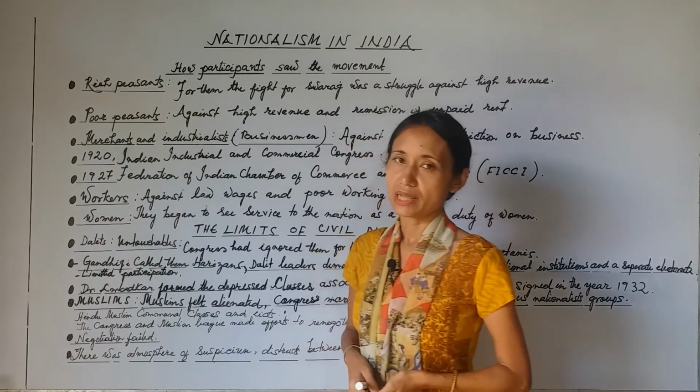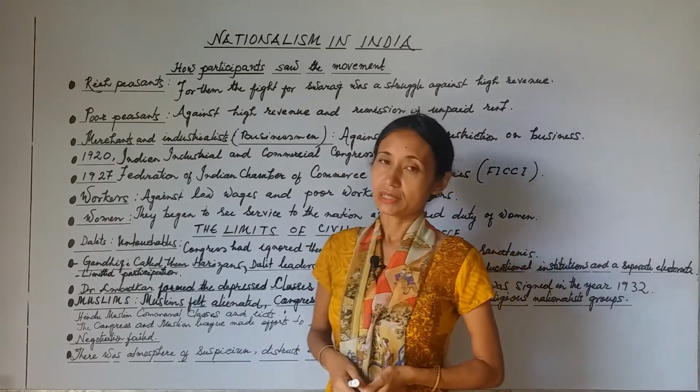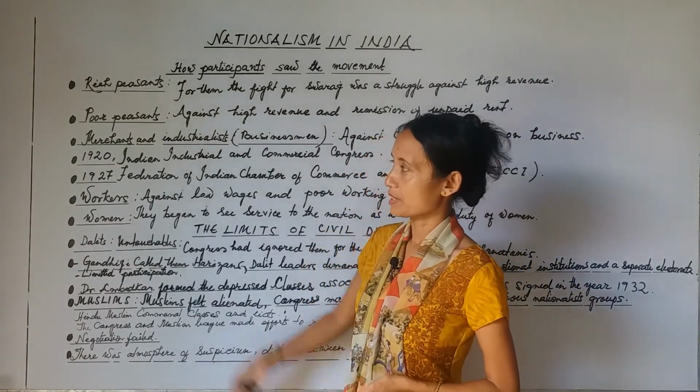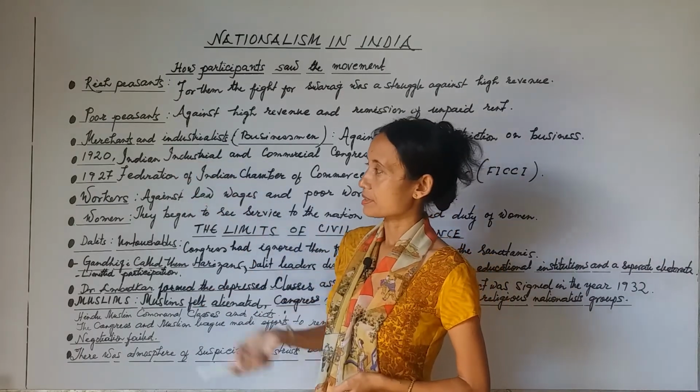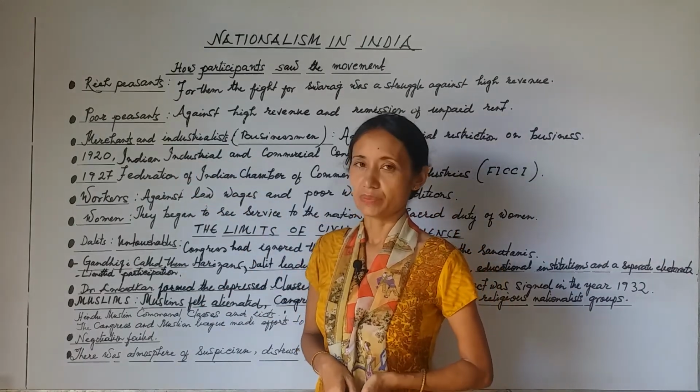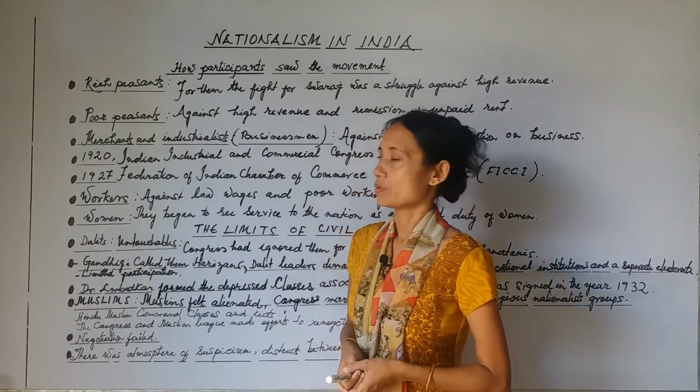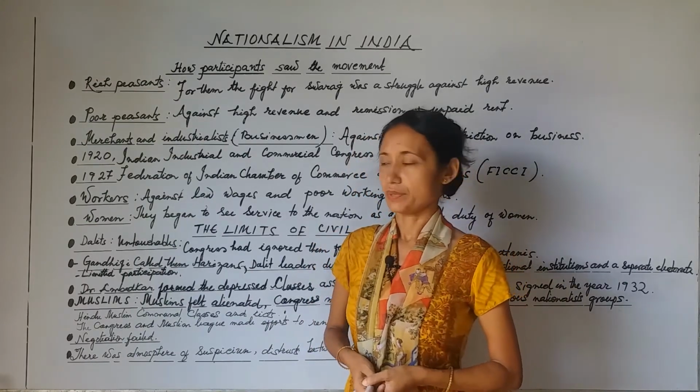So we have seen that different groups participated in the civil disobedience movement: rich peasants, poor peasants, industrialists and merchants, workers, and women. These were the different social groups which participated in the civil disobedience movement.